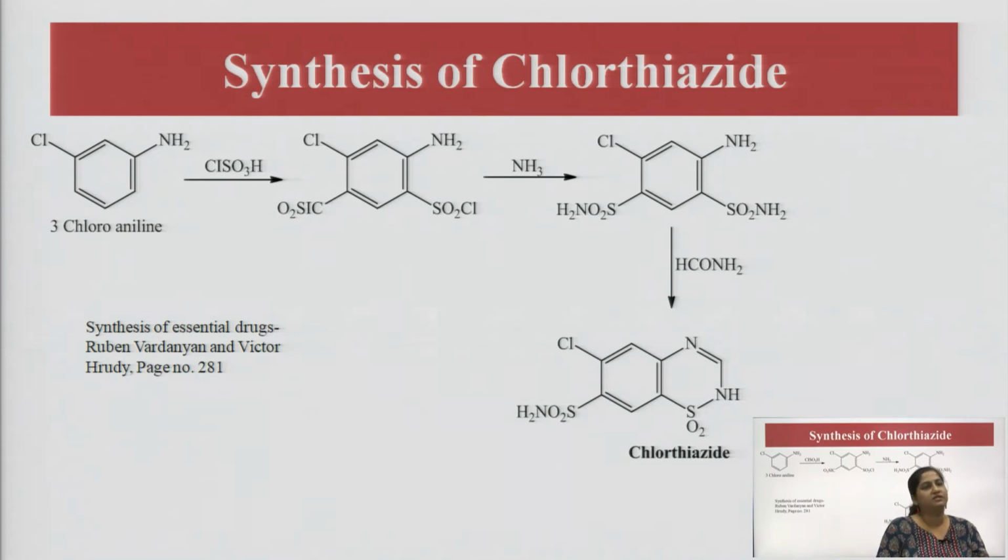This is a two-step synthesis of chlorothiazide, a very easy synthesis. So, 3-chloroaniline is converted into intermediate number 1, which then reacts with ammonia and is converted into intermediate number 2, and ultimately it is converted into chlorothiazide.